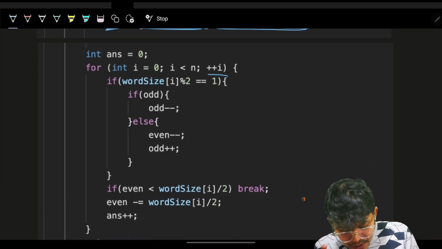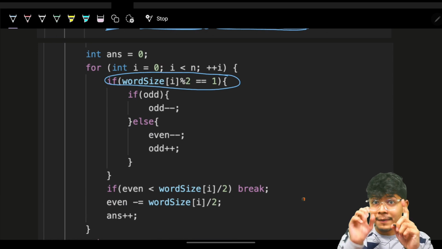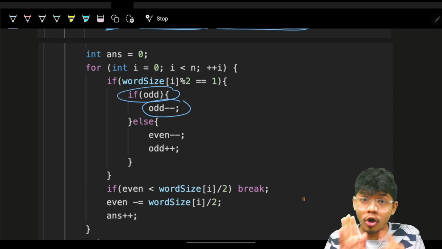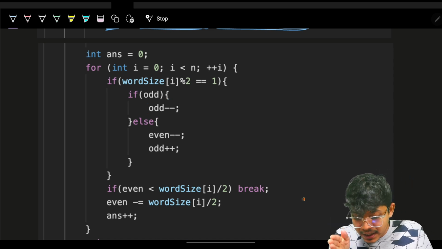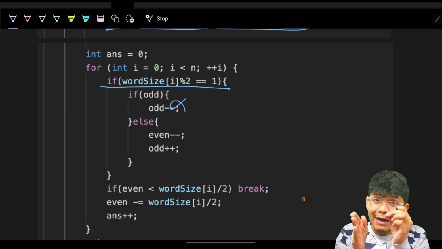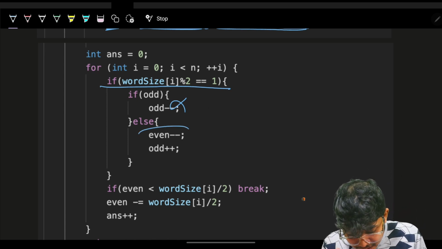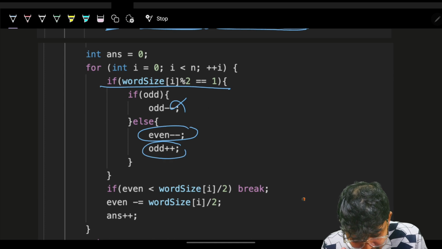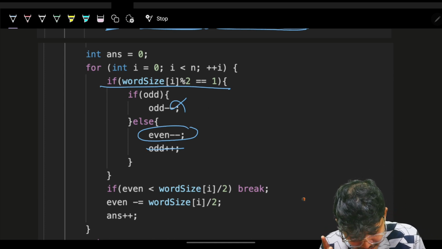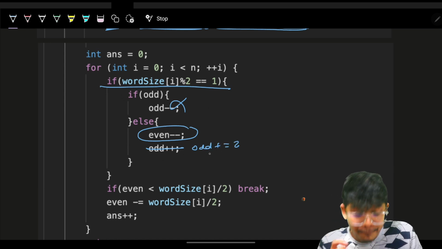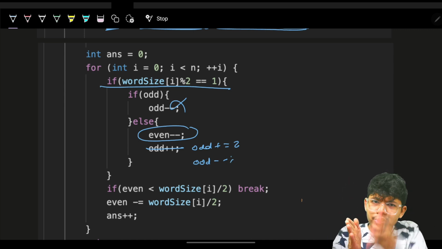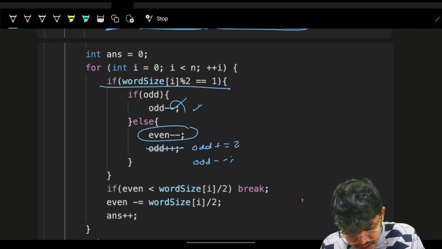Now comes my main function. In this, if my length is odd, because you saw, if I have odd count, I will grab that odd count and place in the middle. But if my length is odd, and if I don't have an odd count, so I have to borrow from my even. So I will reduce my even, I'll increase my odd. But Aryan, you increase the odd by 2 value, right? Yeah, I'll increase the odd by 2 value, but then I will also have to reduce it, because I will have to put one odd value in the middle, as we did here, right?